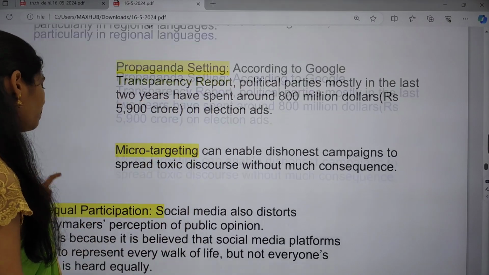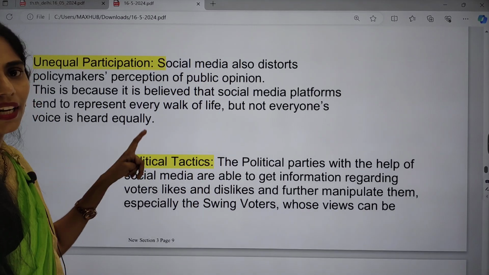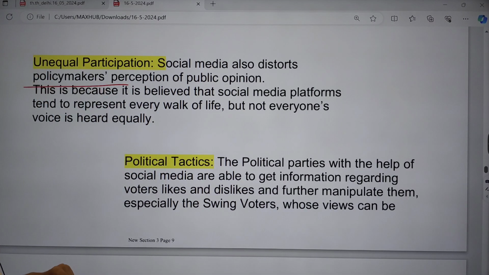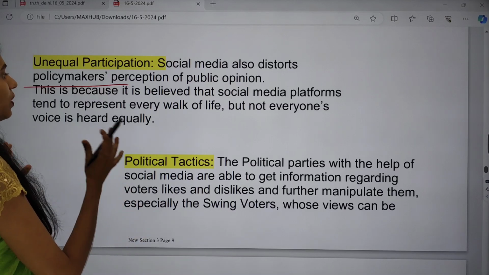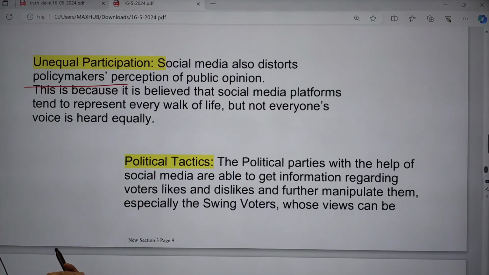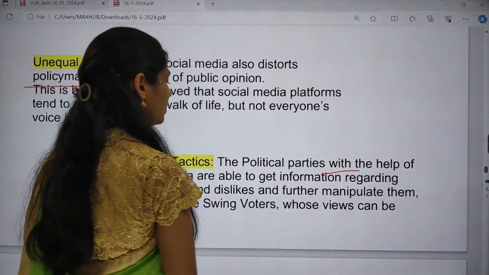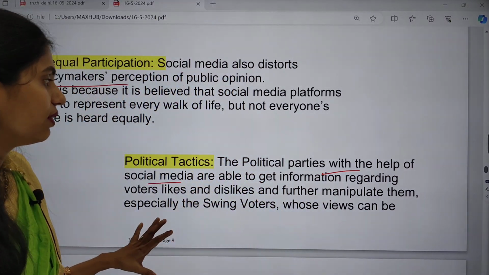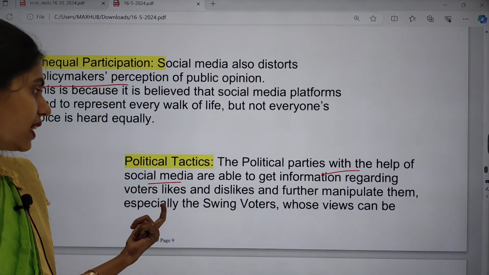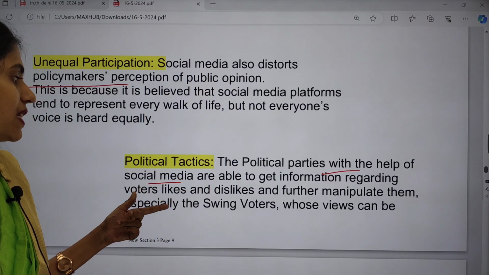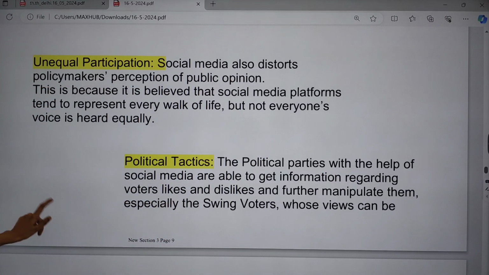And the next one is unequal participation. Social media is also distorting policymakers' perception of public opinion. This is one important thing, and also political tactics. Political parties, with the help of social media, are able to get information regarding voters' likes and dislikes, and further they are manipulating them, especially swing voters.